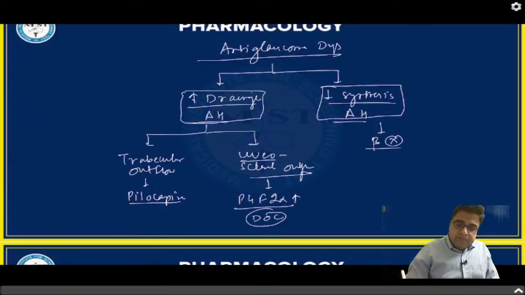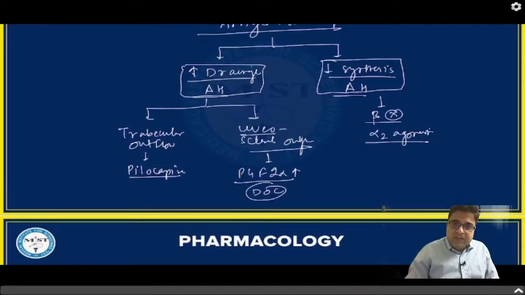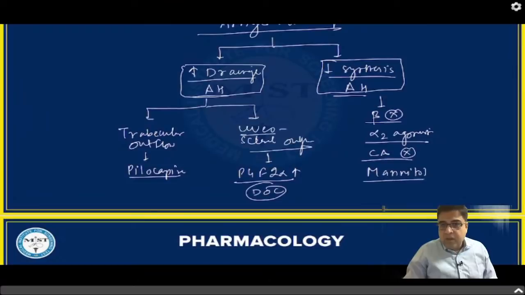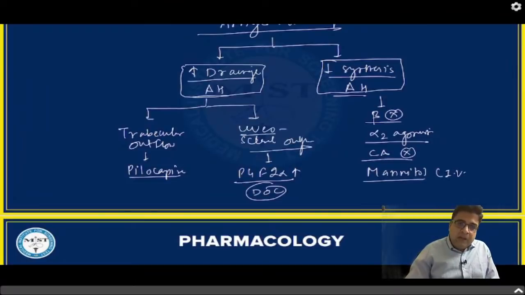Medicines can be alpha 2 agonists. So medicines can be beta blockers, alpha 2 agonists, which can reduce synthesis of aqueous humor. Number 3 group of medicine can be carbonic anhydrase inhibitors, and number 4 is your mannitol. Mannitol is the one that is always given by IV route.